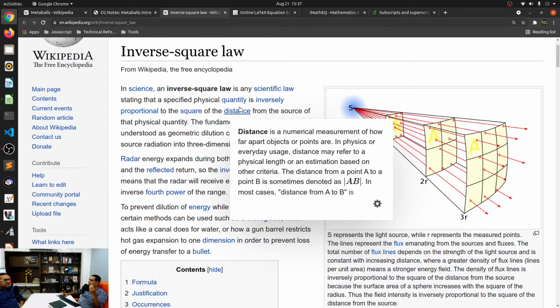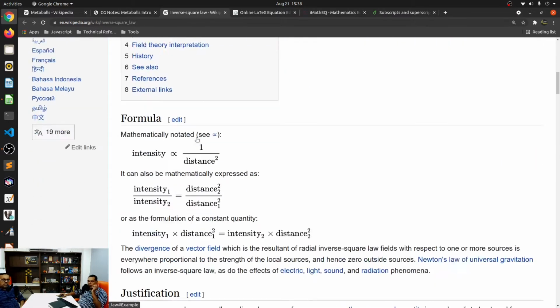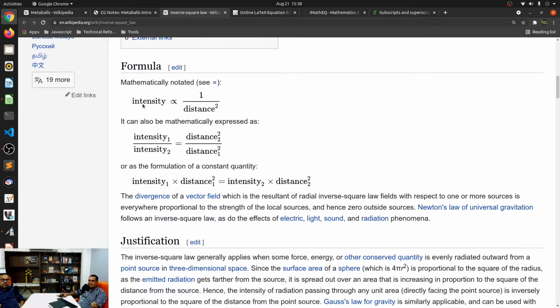In fact, the inverse square law, you will see it in a lot of physical properties. This inverse square law, or a formula similar to it, appears in a lot of places. Even gravity, for example, is a form of the inverse square law. But let's look at the formula itself. So the intensity of the force or whatever it is is proportional to 1 by the distance squared.